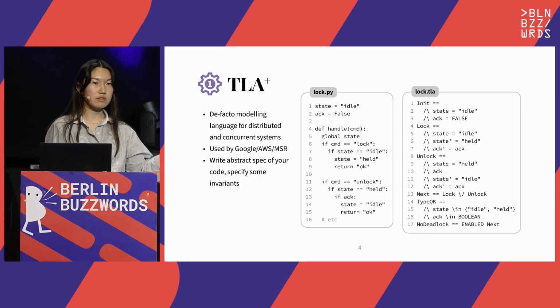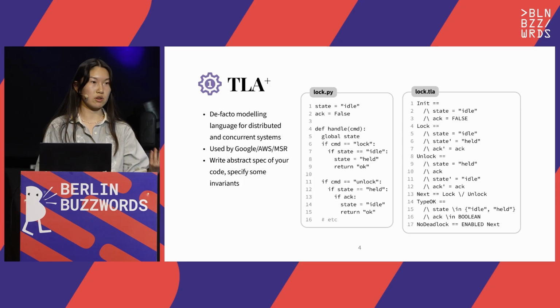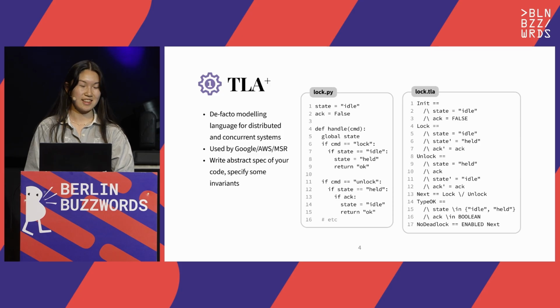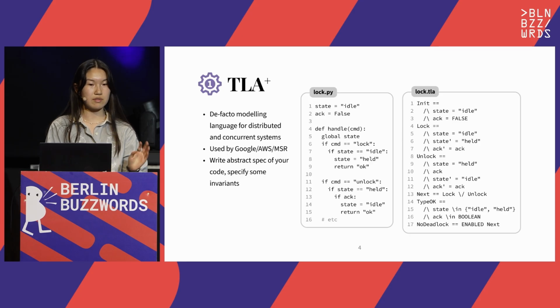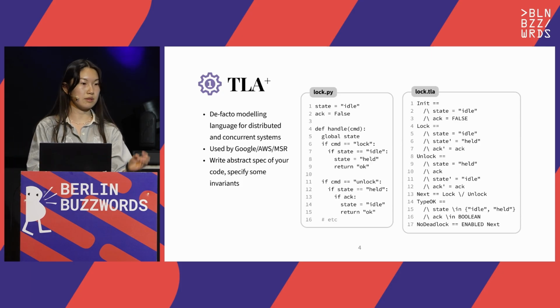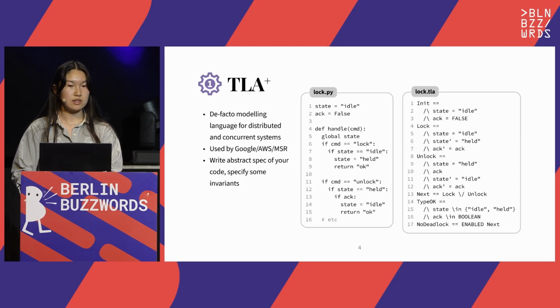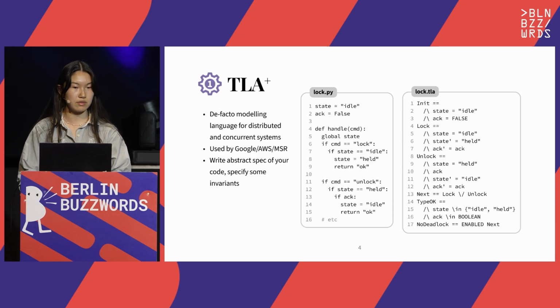So we have a lock server that I've mocked up in Python and the associated TLA+ spec on the right. One of the core building blocks in TLA+ is an action. TLA+ stands for temporal logic of actions after all. So an action is something that happens in your code. For example, in the Python here, we have a lock and an unlock action, these commands here. And you can see that these specify the preconditions and the state transitions at each step. And these correspond in Python with the lines in the TLA+. So Python lines 6 to 9 are TLA+ lines 4 to 7. Python's lines 11 to 15 are TLA+ lines 11 to 12.